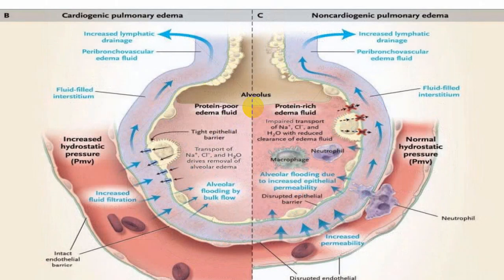This is cardiogenic pulmonary edema stage, and this is non-cardiogenic. There is a difference. Here it is a protein poor edema, and this is protein rich edema. So there is a different mechanism which is playing a role in the cardiogenic variety, and a different one which is playing a role in the non-cardiogenic variety. Here there is more of pure water. Here there is protein plus water plus cellular content. Macrophages and neutrophils both are seen.